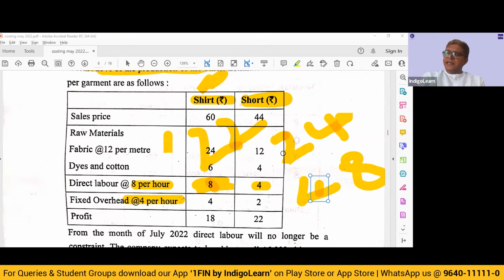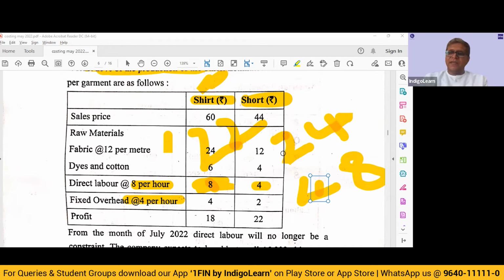So we will say, let X be the number of shorts that we are going to make, because that is our preferred choice. And if X is the number of shorts, automatically how many shirts we have to make minimum? 25% of X. So 0.25 X. So those are the number of shirts and shorts that we are going to make. Now we need to find out this missing number X.